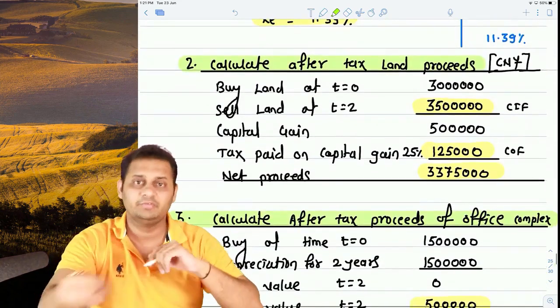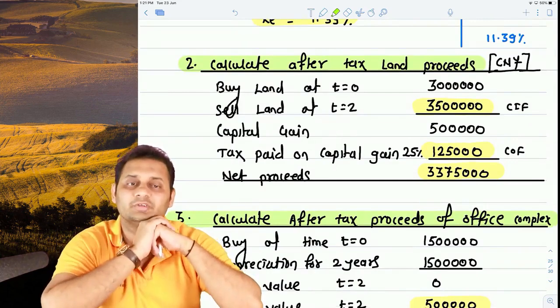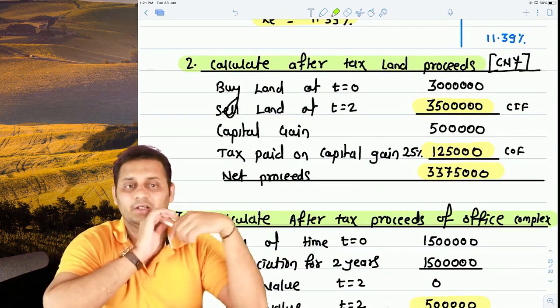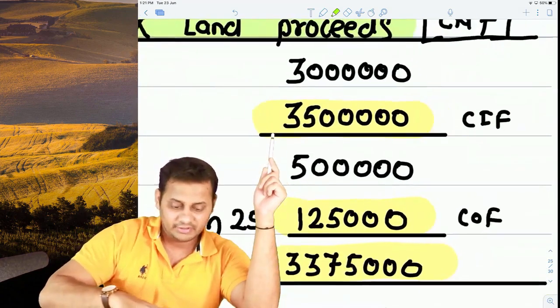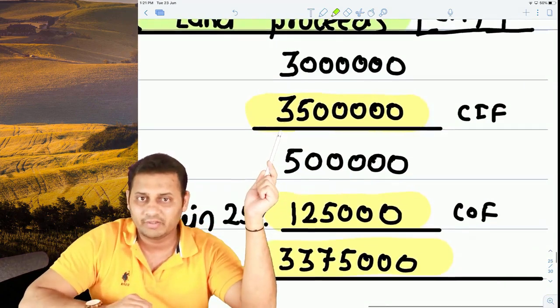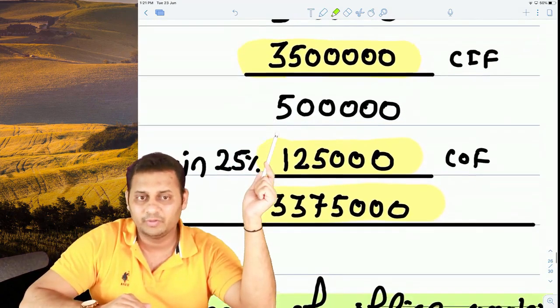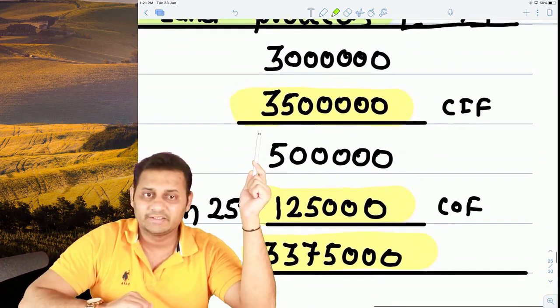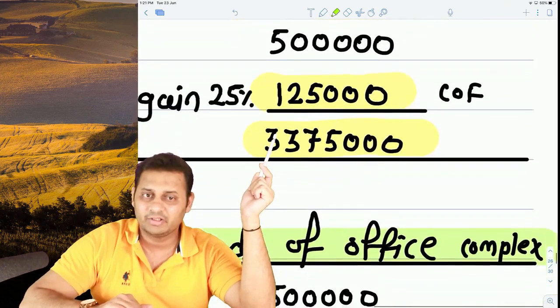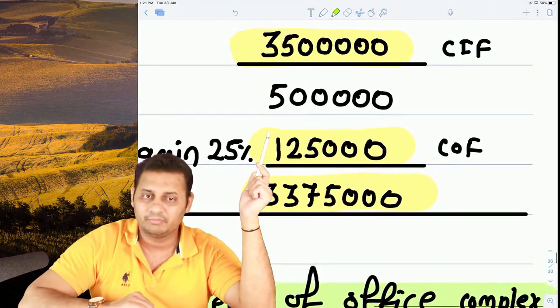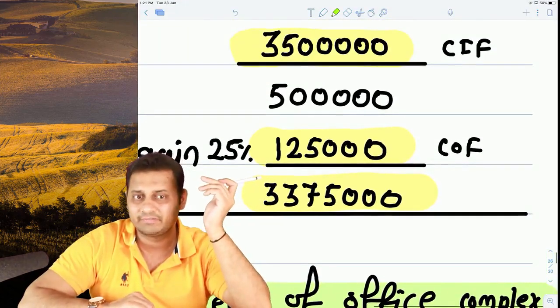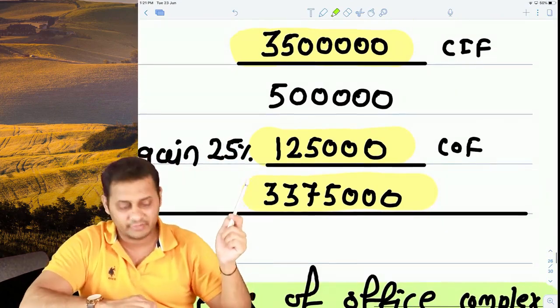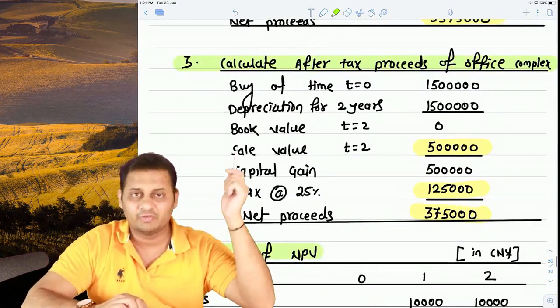first of all, we calculated the after tax proceeds of land. We purchased the land at 30 lakhs Chinese yuan. We sold it at 35 lakhs. So capital gain is 5 lakhs. So we will pay tax at 25%, which is 1,25,000. So we received 35 lakhs, but the tax will be 1,25,000 payable. Balance amount left with us is 33,75,000. 35 minus 1.25. Okay.